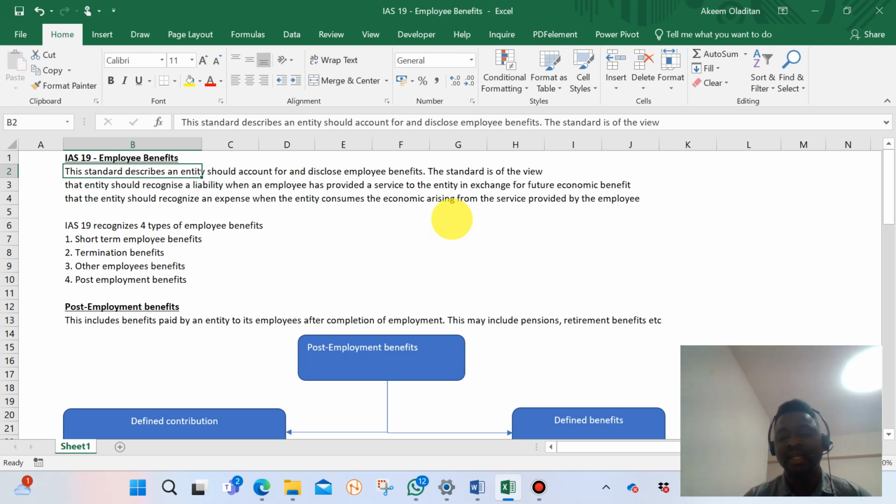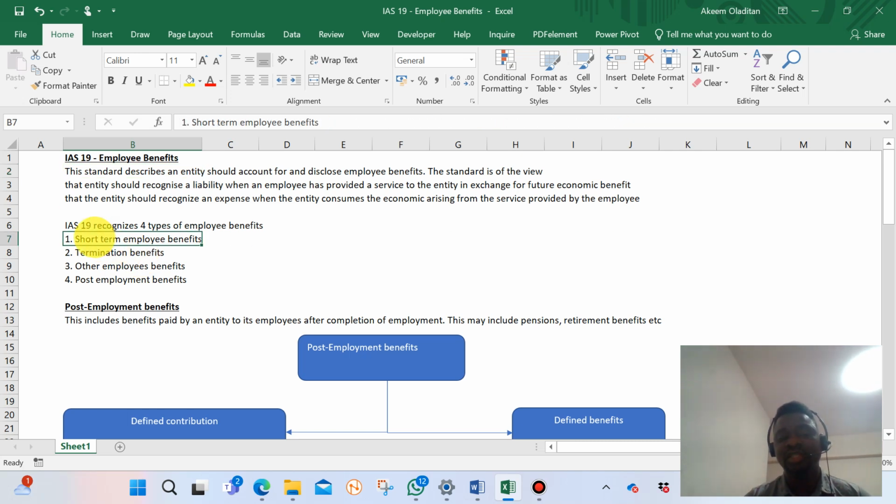So IAS 19 discusses how an entity should record such payments, or make provision for such payments, in its books. The standard focuses on four major areas: short-term employee benefits, termination benefits, other employee benefits, then post-employment benefits.